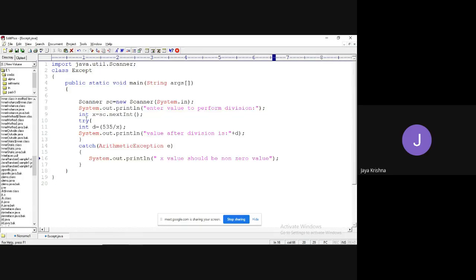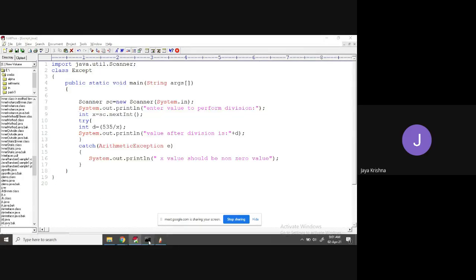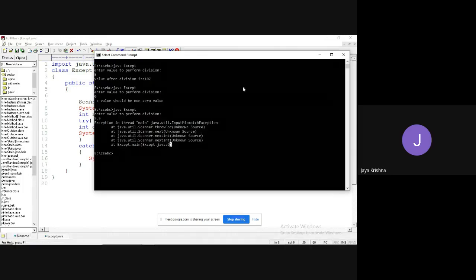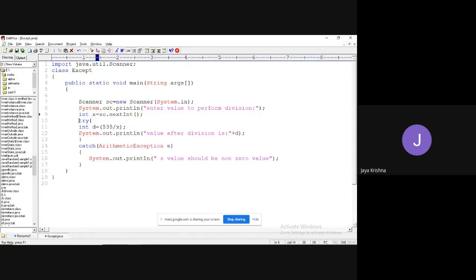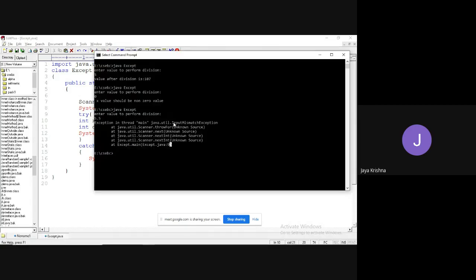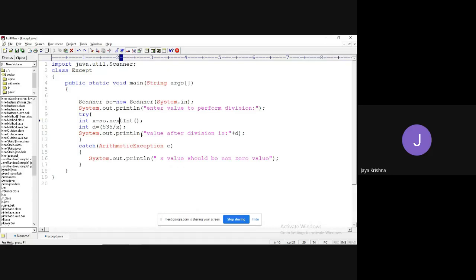So there is one more kind of exception at line number 9. This kind of exception also you need to handle, as it is generating an exception. So what I will do is make that statement also in a try block. For this exception also you need to write a catch manually, because this is another kind of exception. This is InputMismatchException; the previous one was ArithmeticException. If you want to write a generalized catch for all kinds of exceptions, then I will go for writing Exception only, the Exception class.